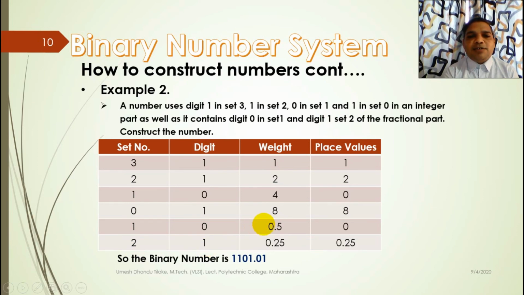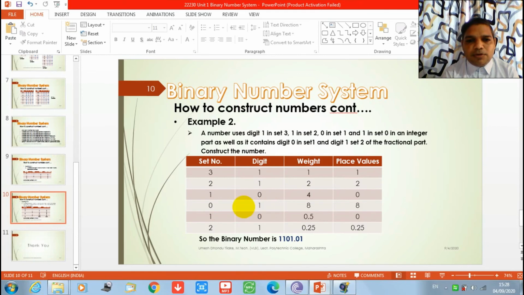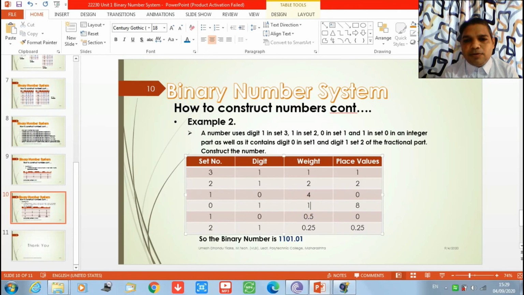Now let's find out the weight. Set 0, so I have done a mistake over here, so I will edit here. Set 0, so weight will be 2 power 0 is equal to 1. So here weight will be 1. It is set 1, so weight will be 2 power 1 is equal to 2. Here set 2, so weight 2 power 2 is equal to 4. So weight will be 4 over here. Set 3, that's why 2 power 3 is equal to 8. So weight will be 8 over here.